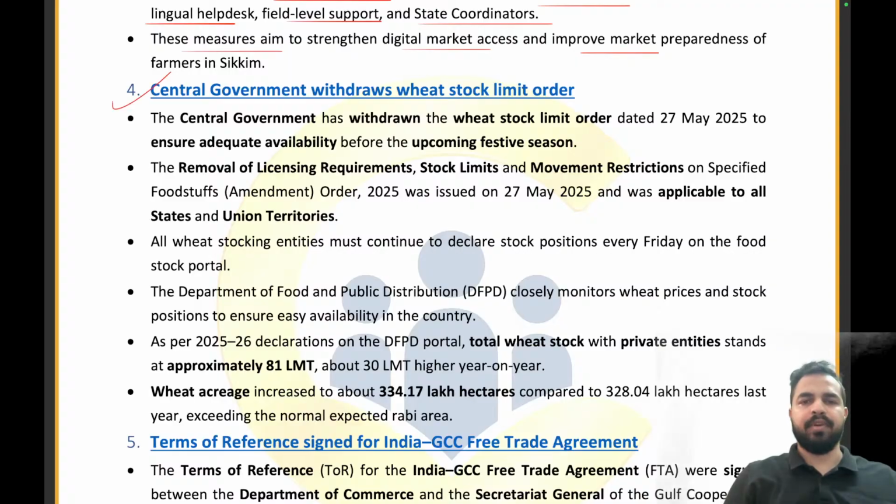The central government withdraws the wheat stock limit order. Let me tell you, my dear friends, this is not important from the examination point of view, but let me give you a small context because it is interesting. During the festival season, we are fond of sweets, so we eat a lot of them. Most of the sweets are basically milk based, with milk byproducts as the main ingredient. So what if we curtail the supply of that particular product?